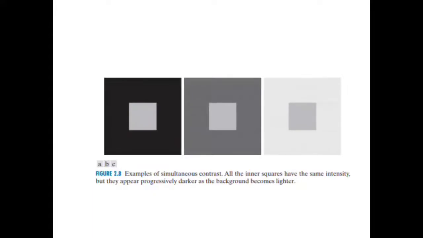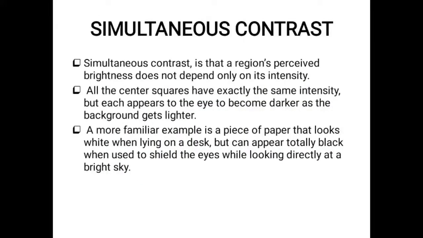In the second image, the brightness is decreased, which means it gets lighter, and compared to the first, the second inner square appears brighter. In the third image, the outer square is the lightest, but the inner square appears highlighted compared to the first two. So even though the intensities are the same, whenever the surrounding brightness value is decreased, the inner square appears much brighter.